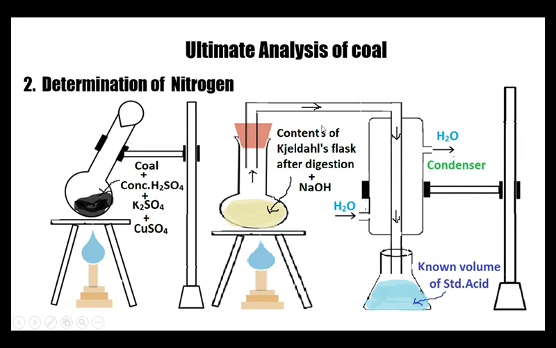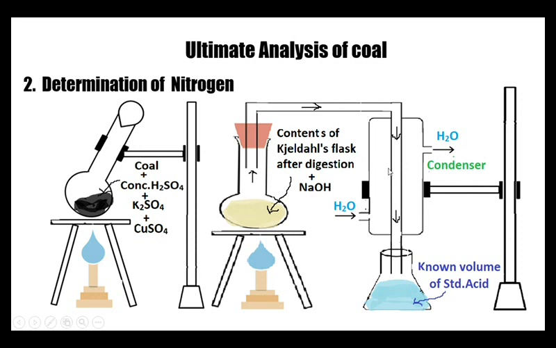So the contents of Kjeldahl's flask after digestion are ammonium sulfate. When sodium hydroxide is added to this, ammonia is liberated. This liberated ammonia is allowed to be distilled into a known volume of standard acid. Here ammonia is in the gaseous state.